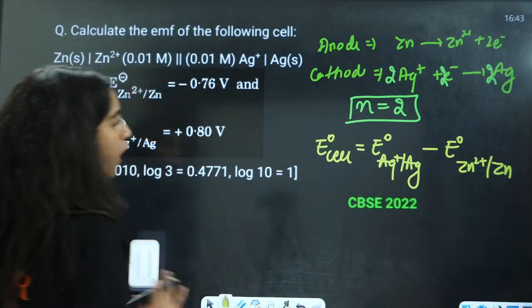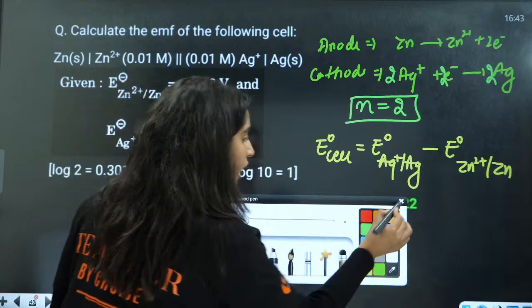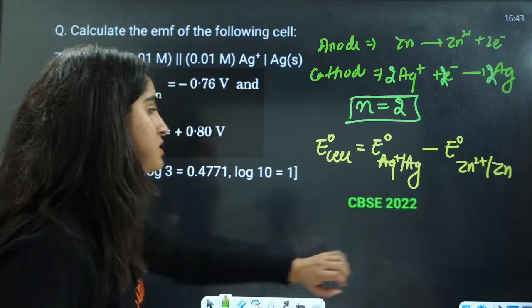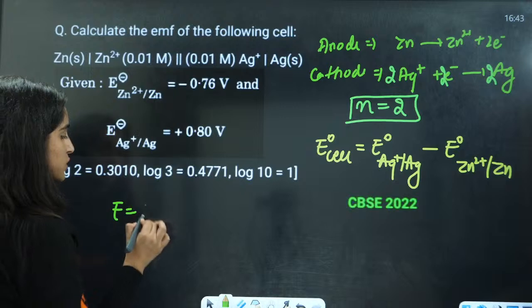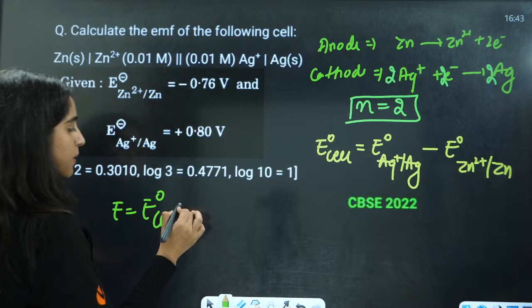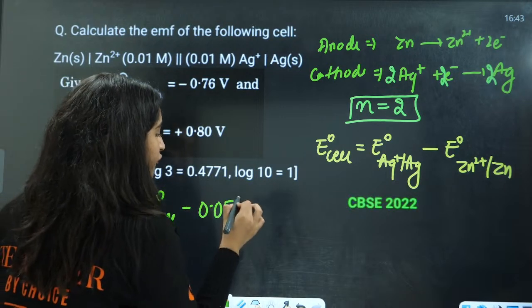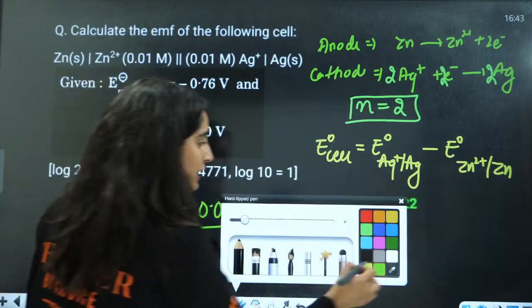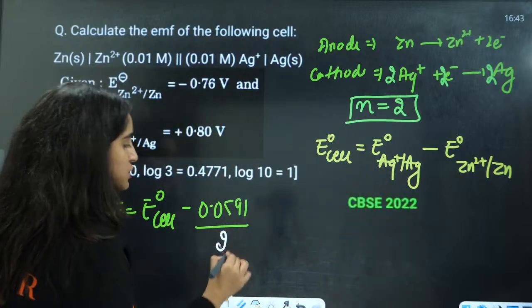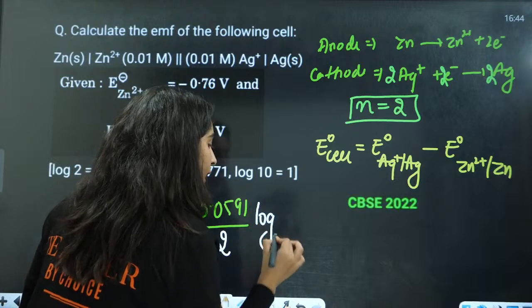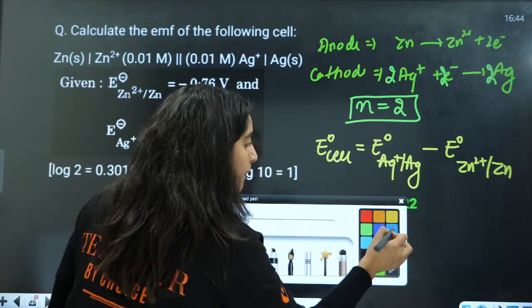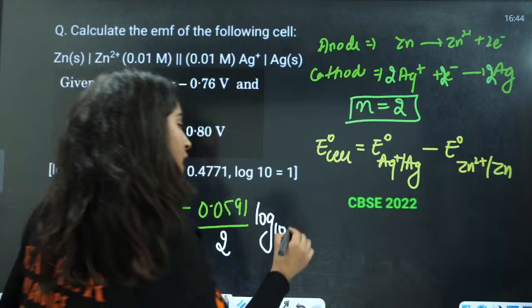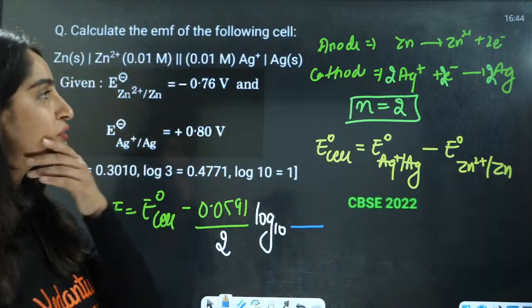Yes, okay, now let us put the statement in our Nernst equation. In the Nernst equation we have E is equal to E naught cell minus 0.0591 divided by n. What is the value of n? n is equal to 2. Log base 10. Now, upper we have oxidation, here we will write oxidation and here we will write reduction.